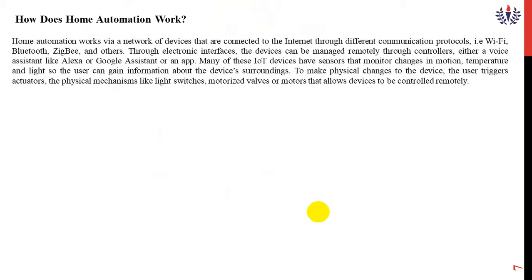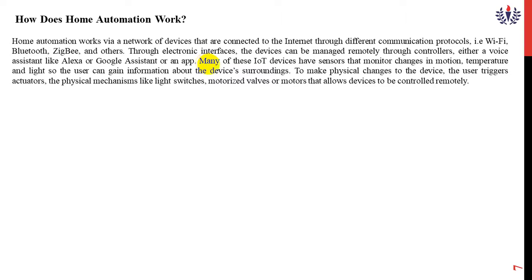How does this home automation work? Normally, home automation works via the internet through different communication protocols, maybe Wi-Fi or Bluetooth or Zigbee and others. Also, there are electronic interface devices, that is Google Assistant or Alexa or an app. Many apps are available in the market nowadays.